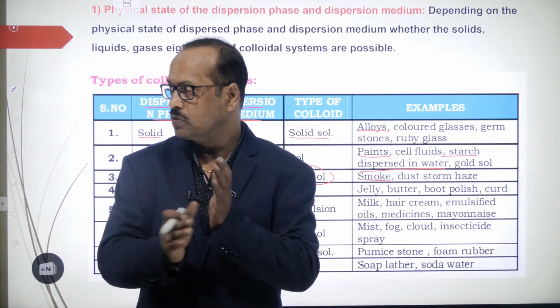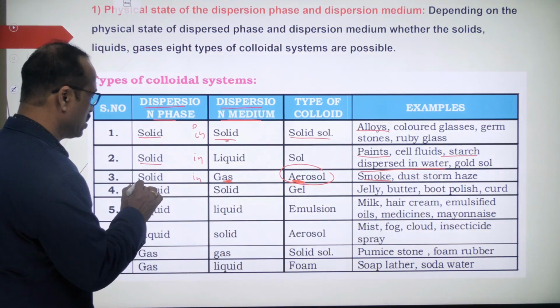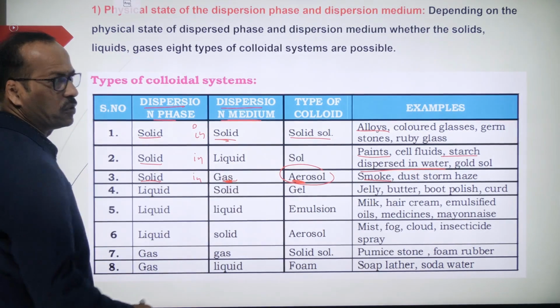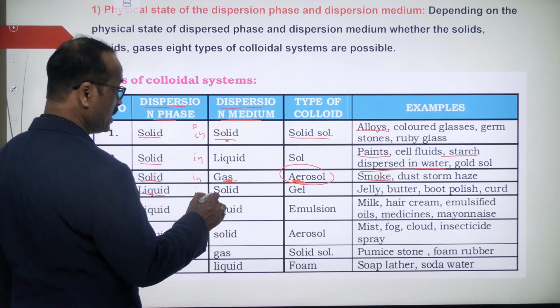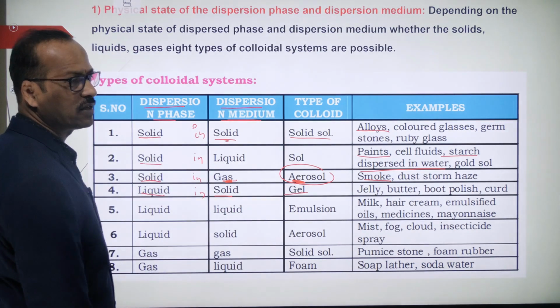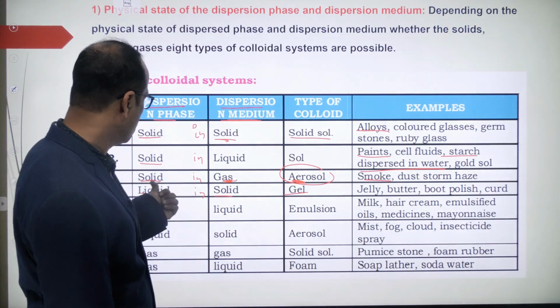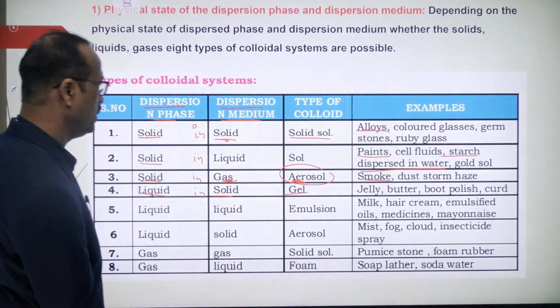So these dust particles are mixing with the large quantity of air. The dust particles are solids, they are less, and gas is more, hence this is called aerosol. Now liquid in solid. Liquid is less quantity, solid is more quantity. Example is gel. You know the gel, even some chocolates also there. Gel chocolates. In that, liquid will be less, but solid will be more, right?